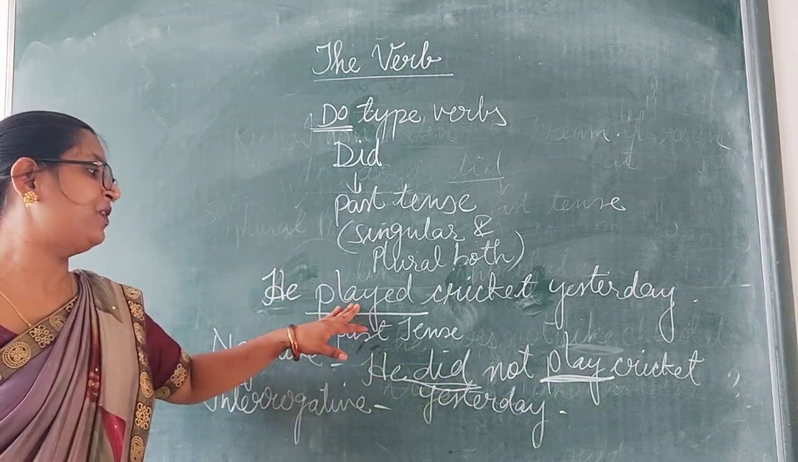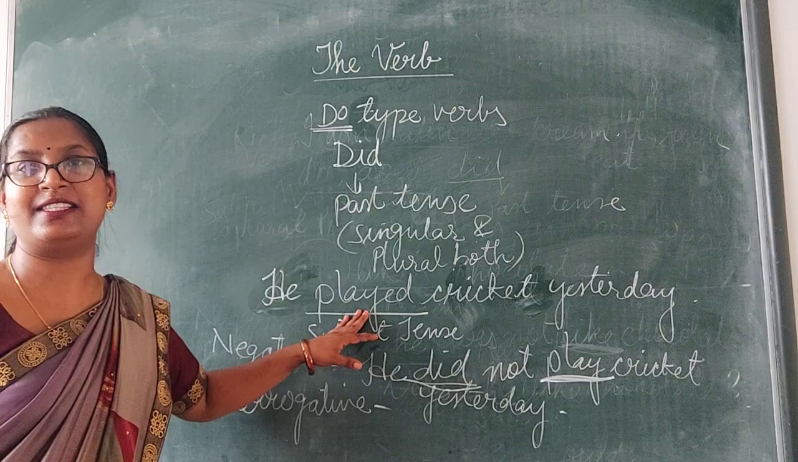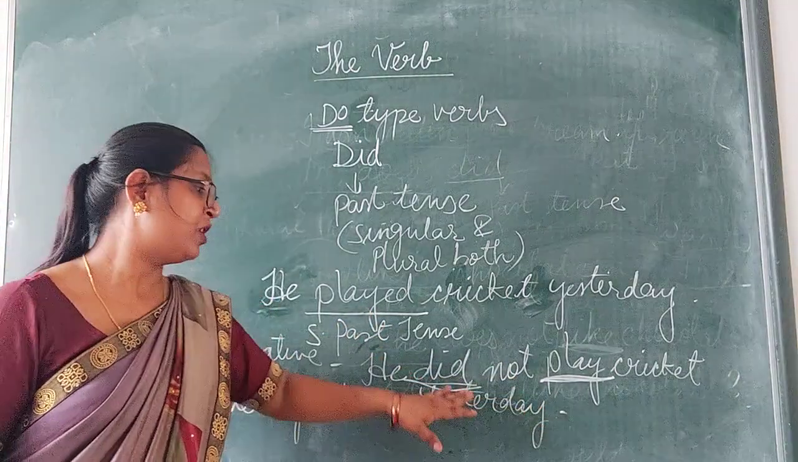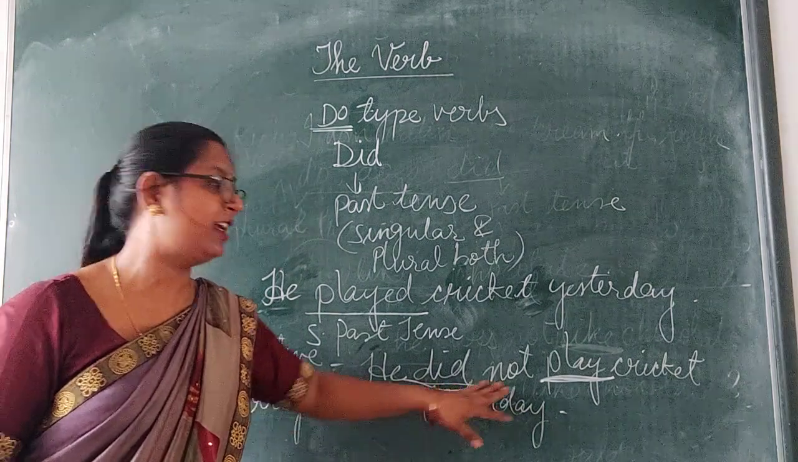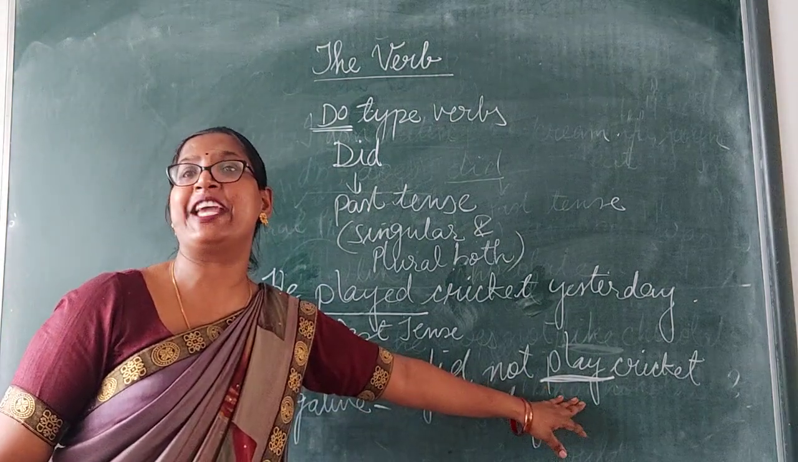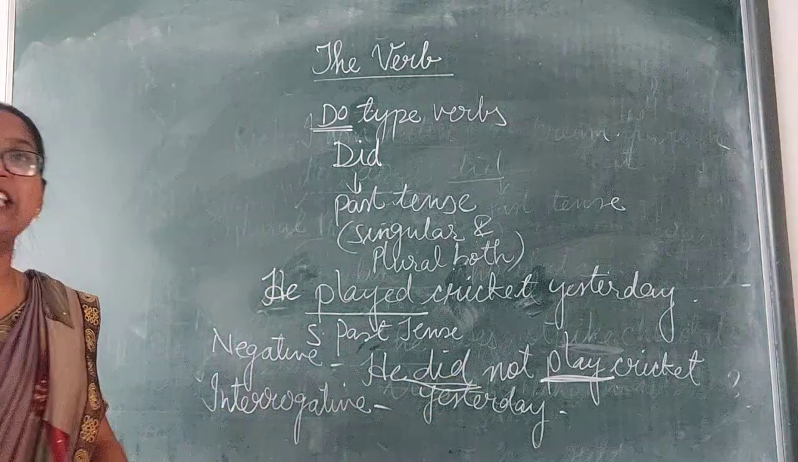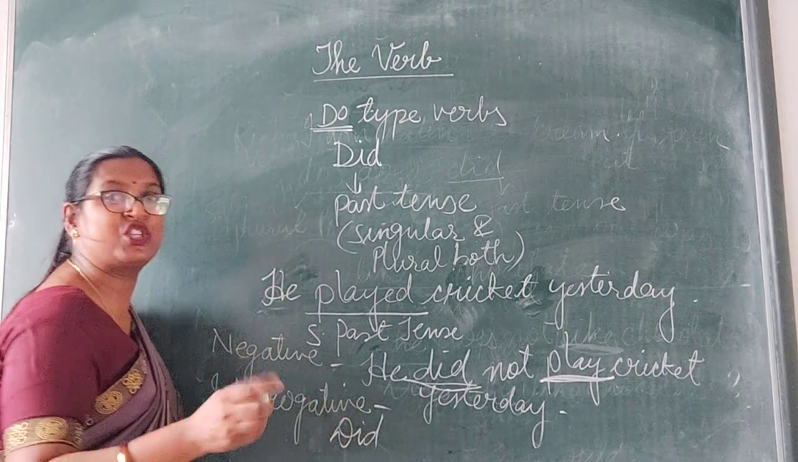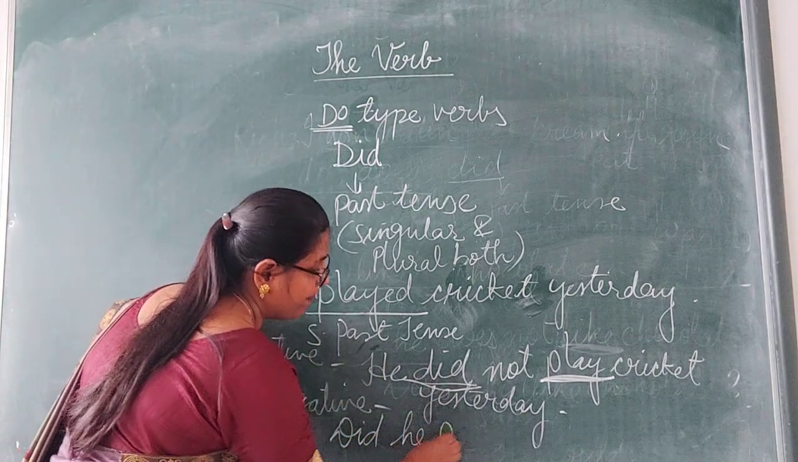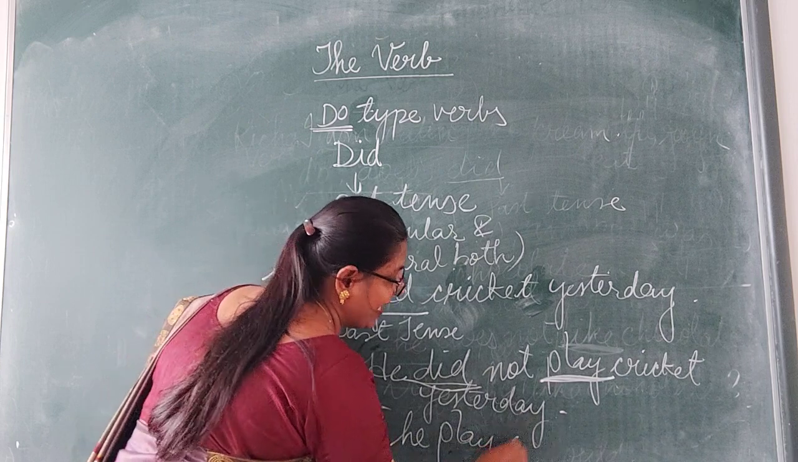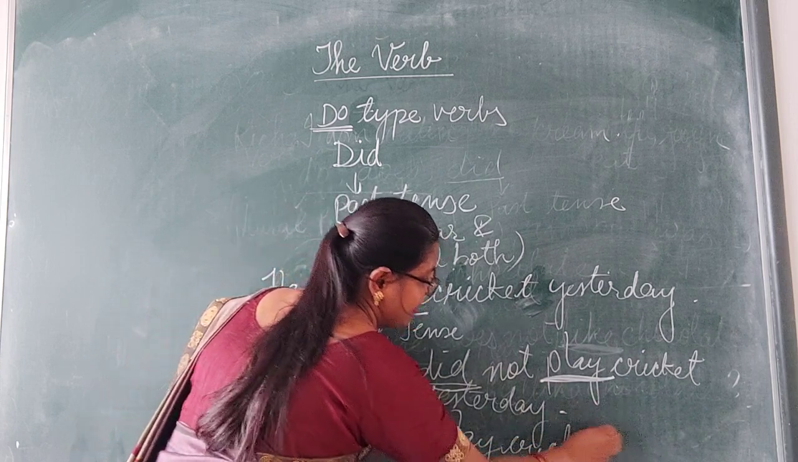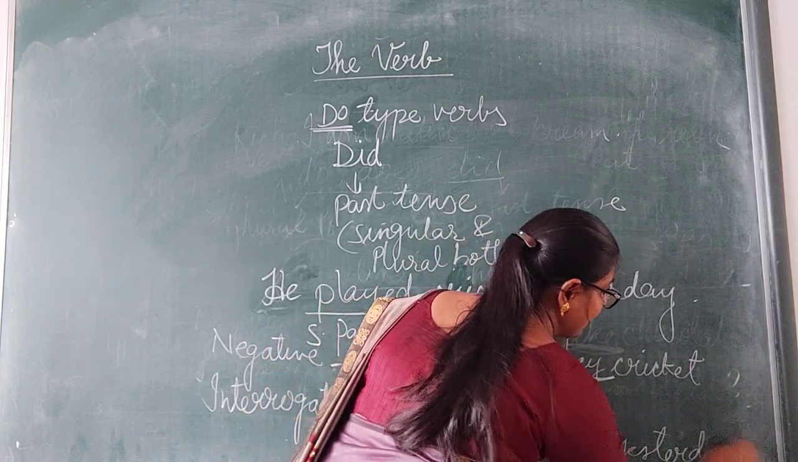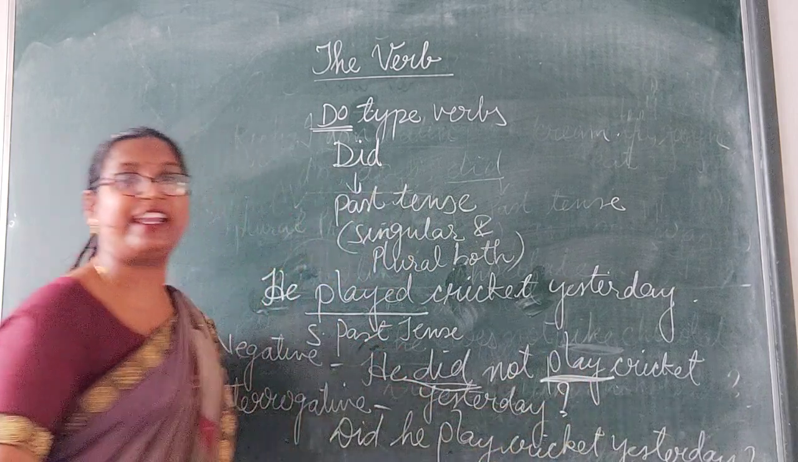Here you can see in this sentence verb is given in past tense. Clear? ED form is used. Here also it is in past tense only. But as we have used the helping verb did, the main verb will be in its base form. Clear? The same way we use did in the beginning to make the question. Did he play cricket yesterday? Did he play cricket yesterday? You always put question mark at the end.